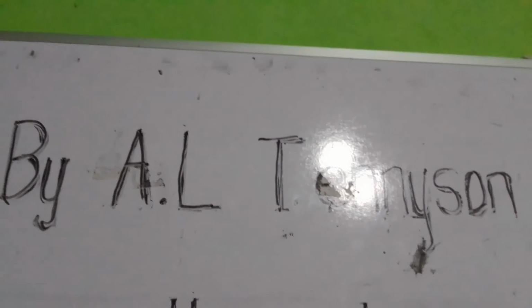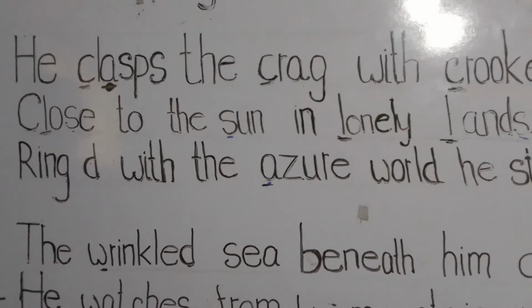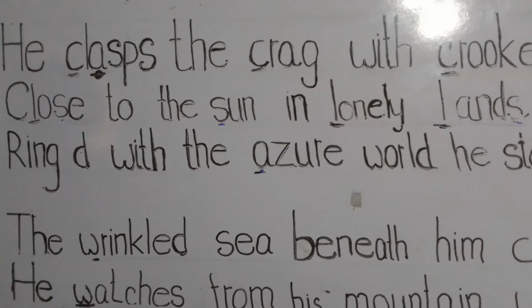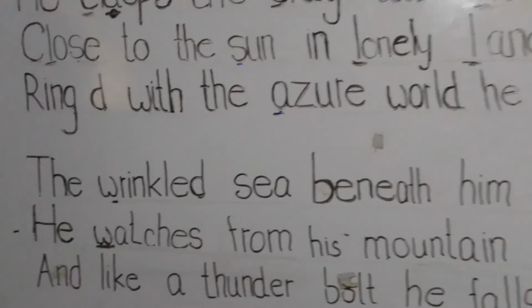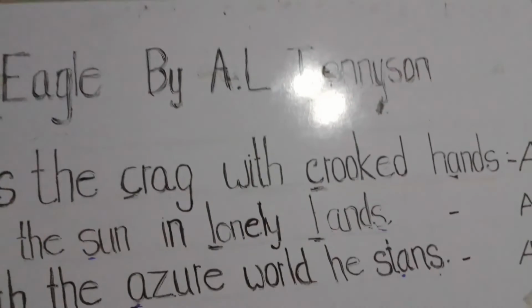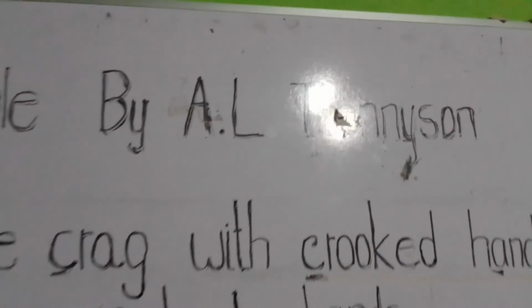Okay, students. Finally, I would like to say something about Tennyson. Alfred Lord Tennyson was born on the 6th of August 1809 in England. His father was a rector.